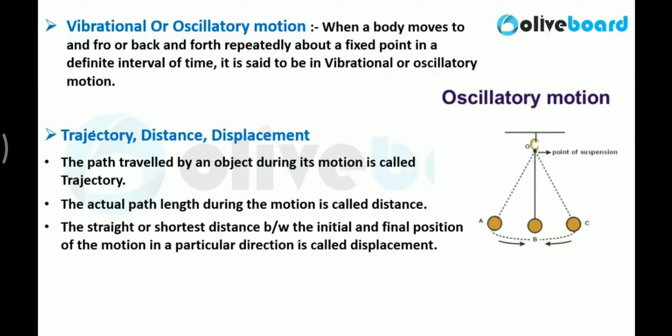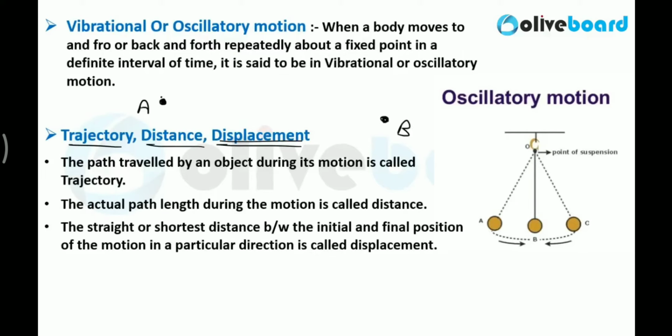Now we will talk about trajectory, distance and displacement. So what is trajectory? Basically, trajectory is the path traveled by an object. Basically, it is the design of the path. That is called trajectory. Let's say I am moving from point A to point B.